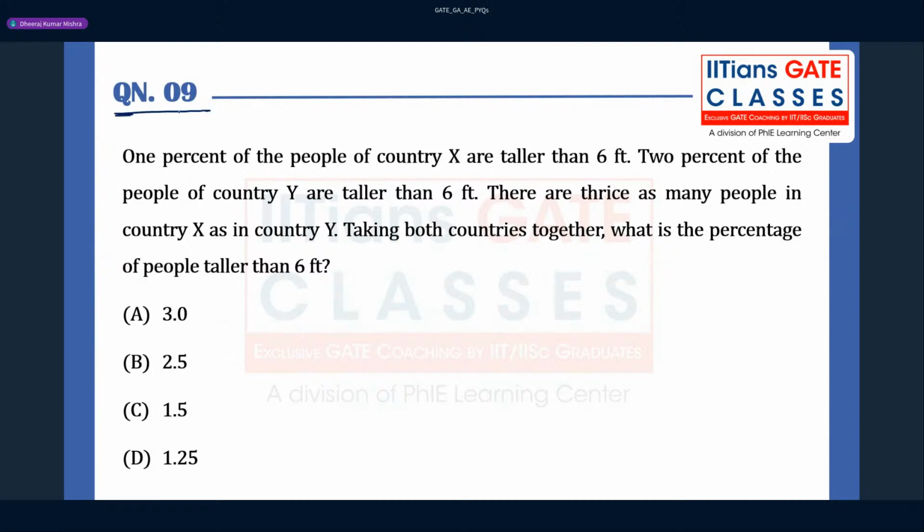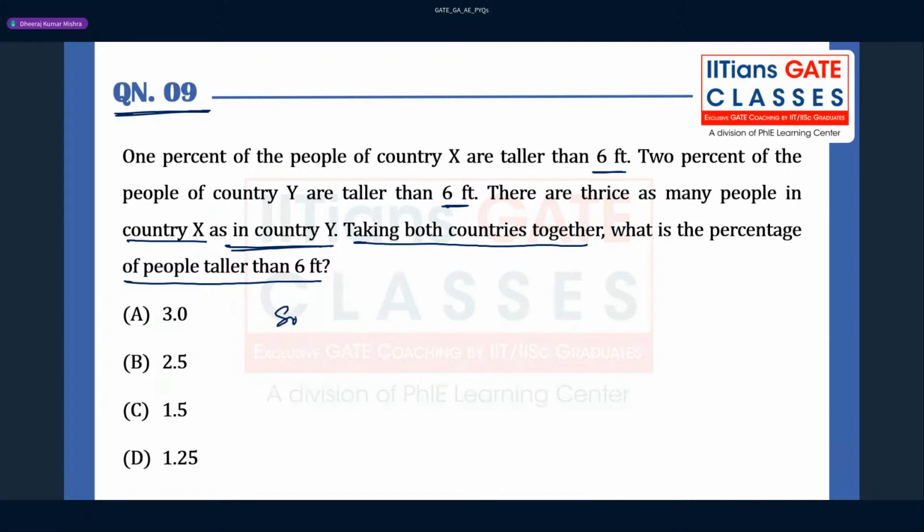Question number 9 is from percentage. 1% of the people of country X are taller than 6 feet, right? 2% of the people of country Y are taller than 6 feet, right? There are thrice as many people in country X as in country Y. Taking both countries together, what is the percentage of the people taller than 6 feet?